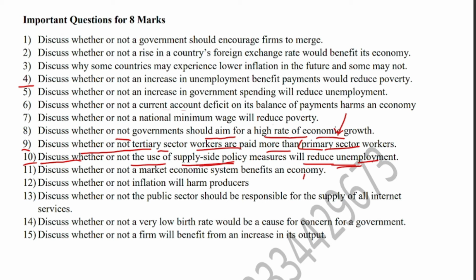Similarly, if government is providing subsidy to the private sector, that subsidy may be used to purchase new machinery, technology and tools instead of creating more jobs for the workers. So capital intensive techniques will be used more than employing the workers, and unemployment, instead of decreasing, will further rise.